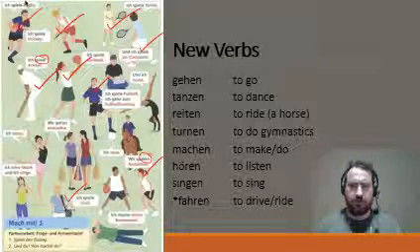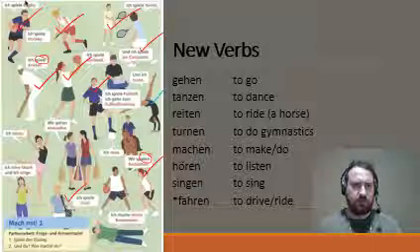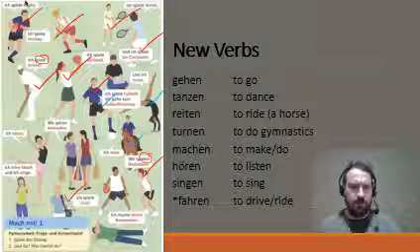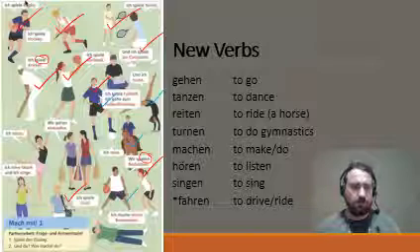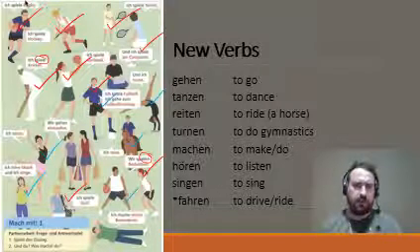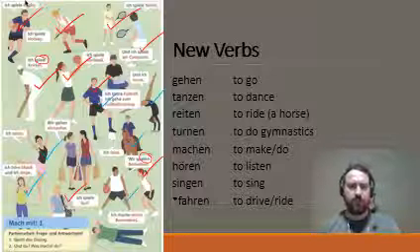I'm going to mark these in a different color, I'm going to mark these in blue. Some different activities here. So you can see for example, ich turne, which is I do gym. We can see ich gehe zum Fußballtraining, I go to football training. Ich reite, I ride. Ich mache nichts Besonderes. I laze about, I don't do anything special. And this person here, ich höre Musik und ich singe. And ich tanze. So you can see these verbs, 1, 2, 3, 4, 5, 6, 7, 8 of them there. And fahren.